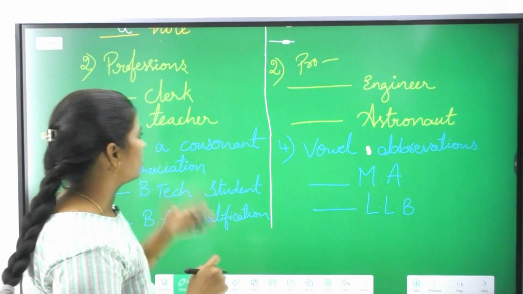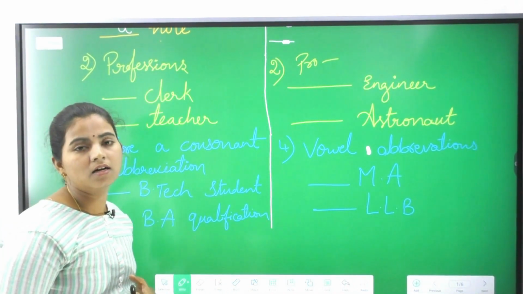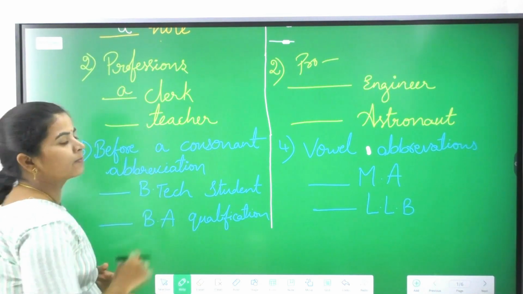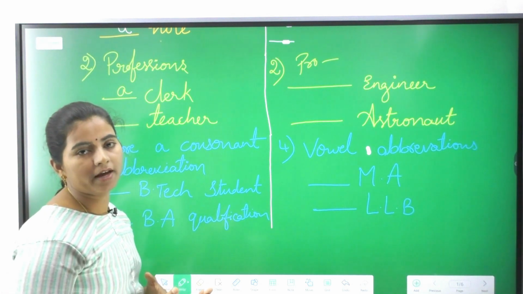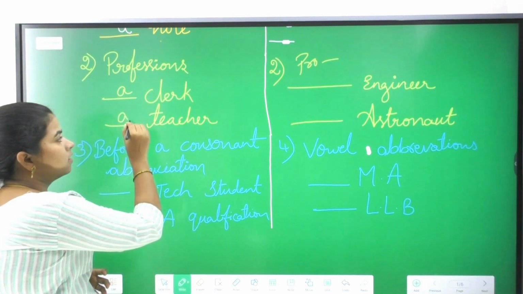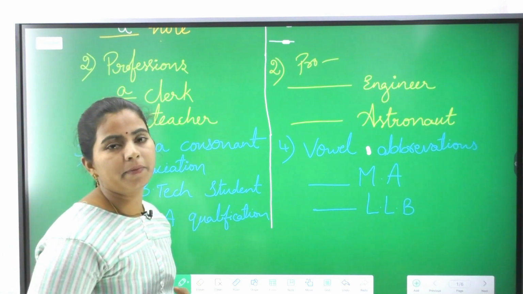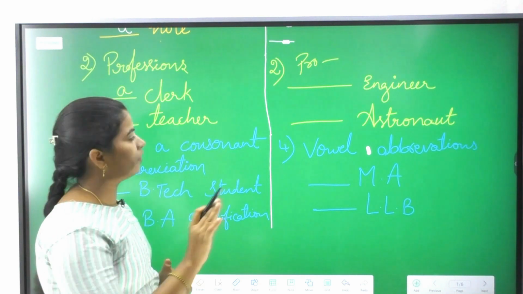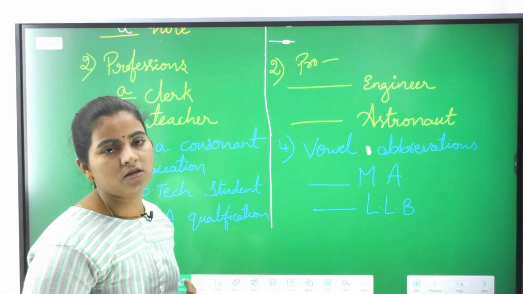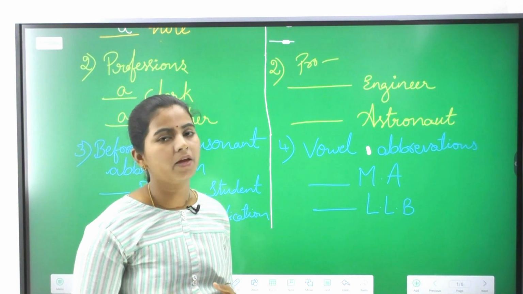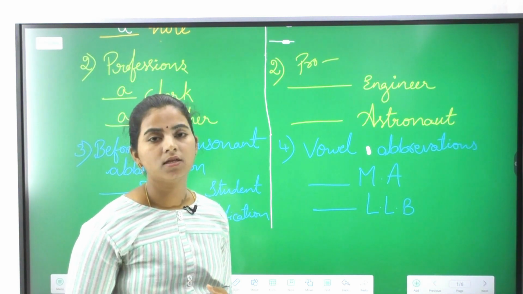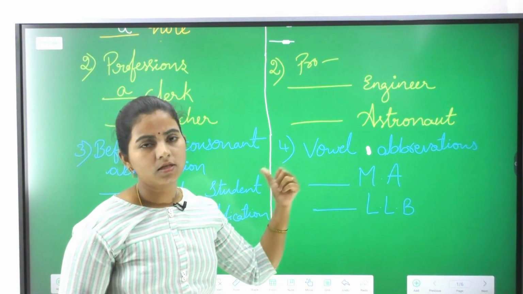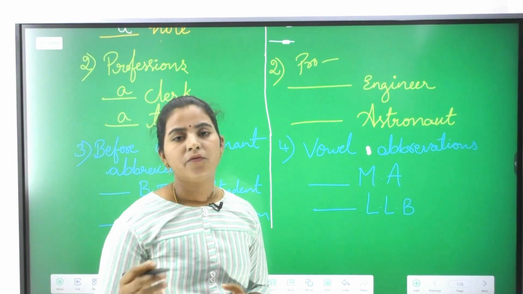Example, clerk. Clerk, A, B, C. C is a consonant, so a clerk. Teacher, T sound again, and a. Again I am repeating, just check whether it is a singular noun or not. If at all it is given teachers or clerks in a plural form, then we are not using a, we are using the for plural things. Whether it may start with the vowel sound or a consonant sound, we are using the if it is a plural noun.